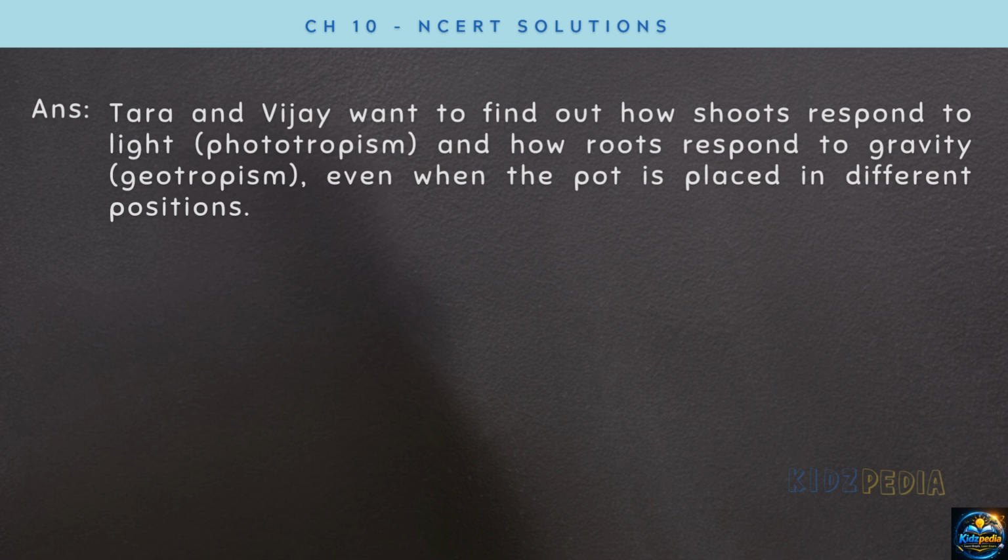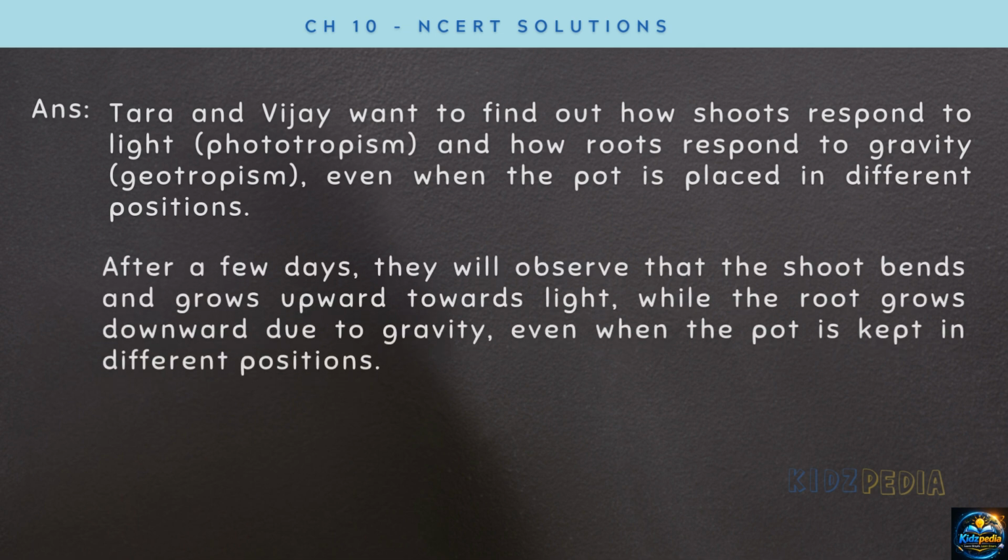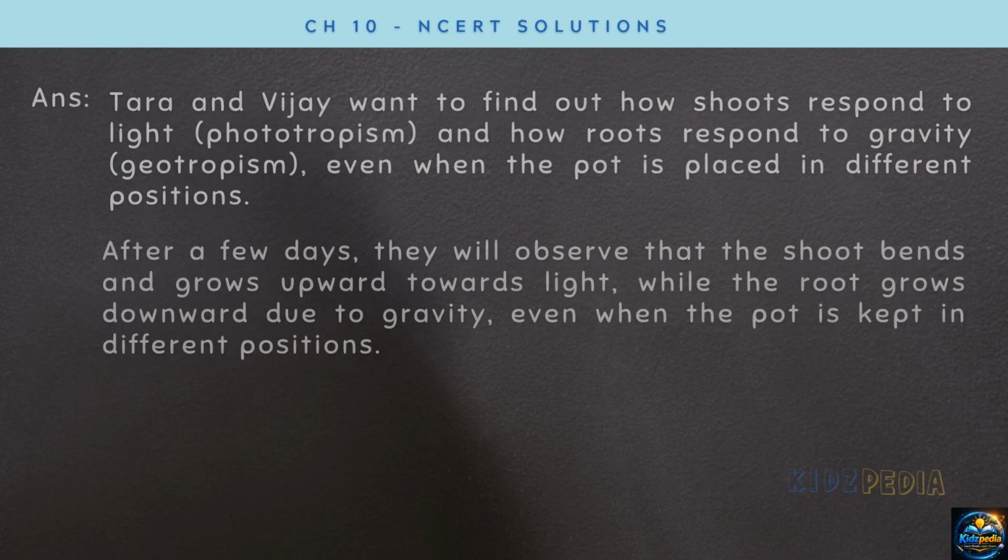And how will they know if they are correct? After a few days, they will observe that the shoot bends and grows upward towards light, while the root grows downward due to gravity, even when the pot is kept in different positions.